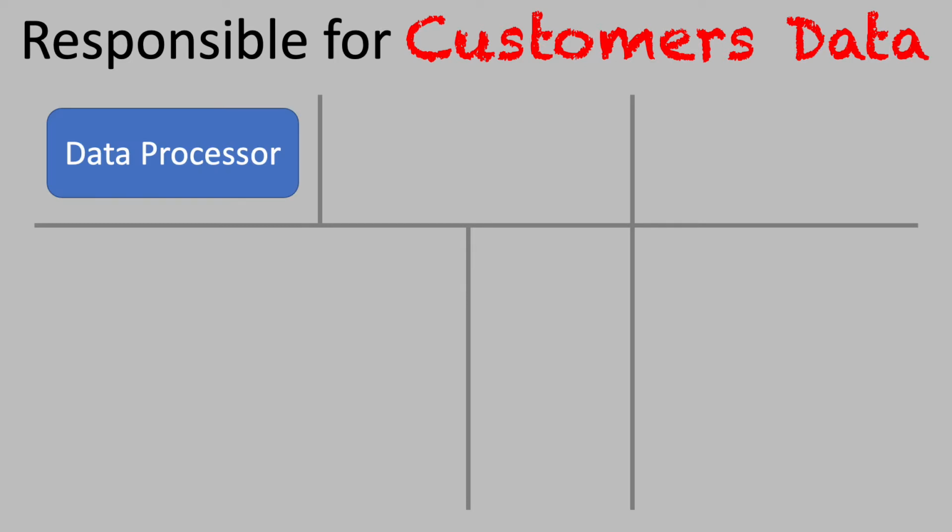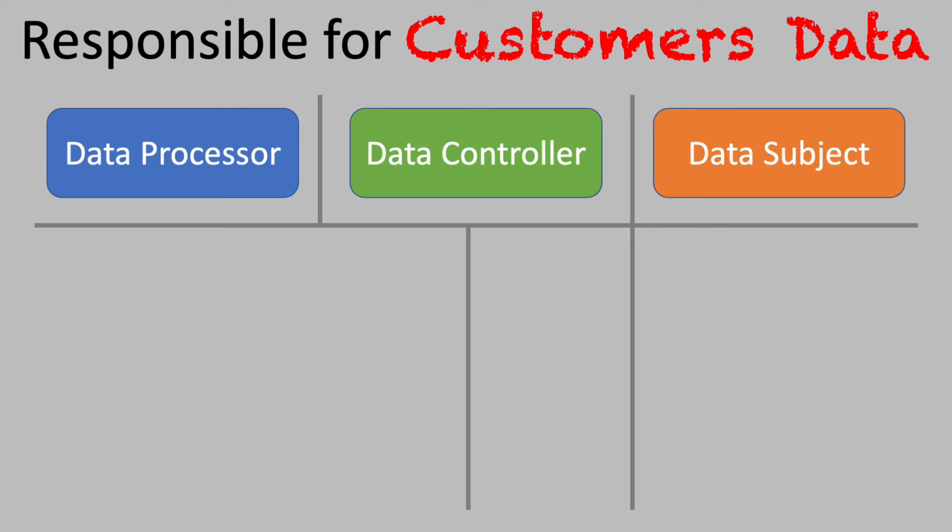First of all, we have the data processor, the entity that's processing the data. This could be Google Cloud, this could be Azure, this could be AWS. Then we have the company X, Y, and Z, that's actually collecting the information about the data subject. And the data subject is people like you and me.